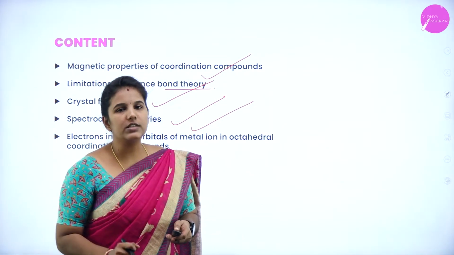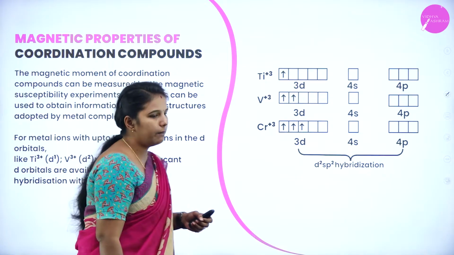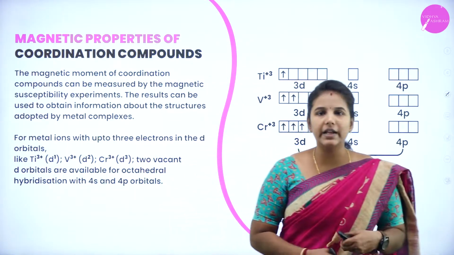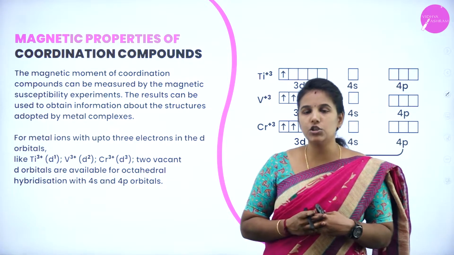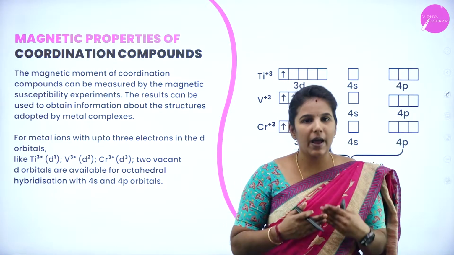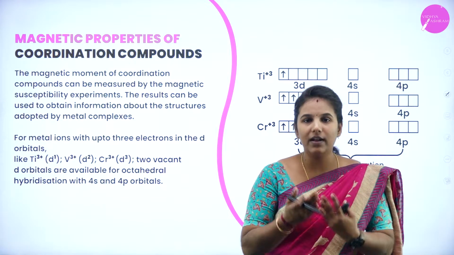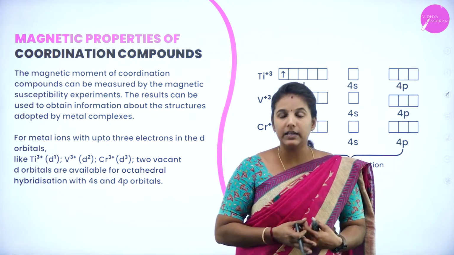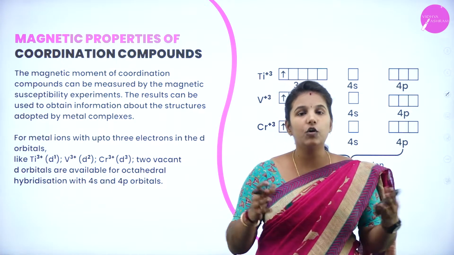Let's see what the magnetic properties of coordination compounds are. We already studied that coordination compounds show magnetic behavior. Only when unpaired electrons are present will it be attracted towards a magnetic field, hence it is known as paramagnetic. If there are no unpaired electrons in the coordination complexes, what will happen?